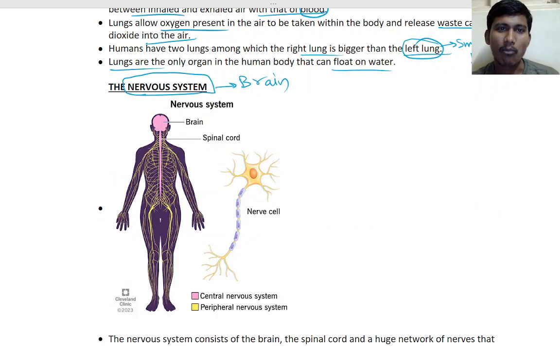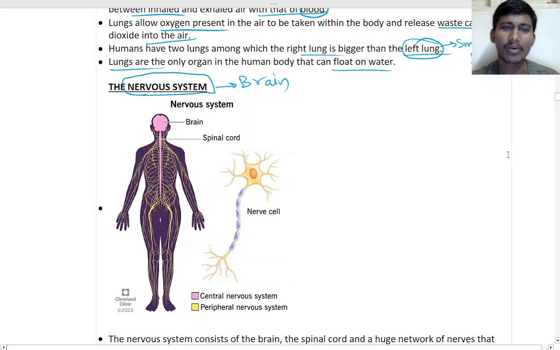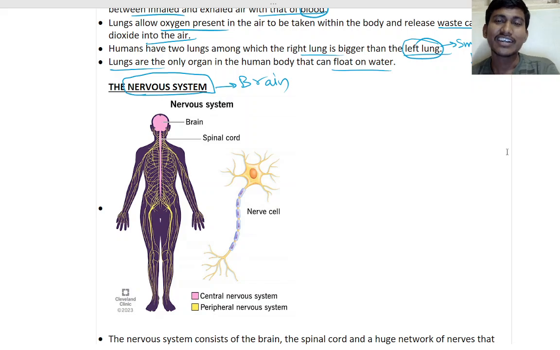No, the heart pumps the blood. The lung exchanges the oxygen. The heart only pumps the blood from the lung. From the lung, the blood goes to the heart, and then the heart will send the blood everywhere, like a pump, to all parts of the body.